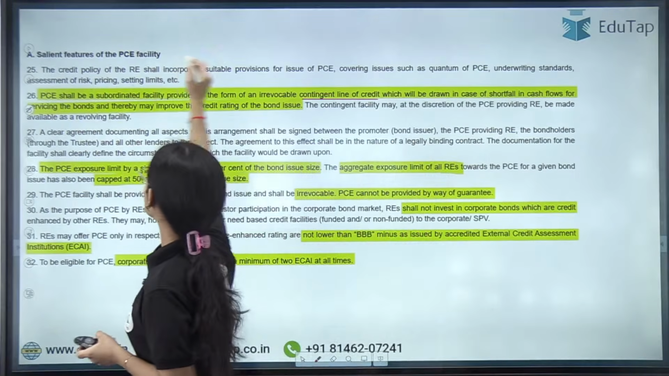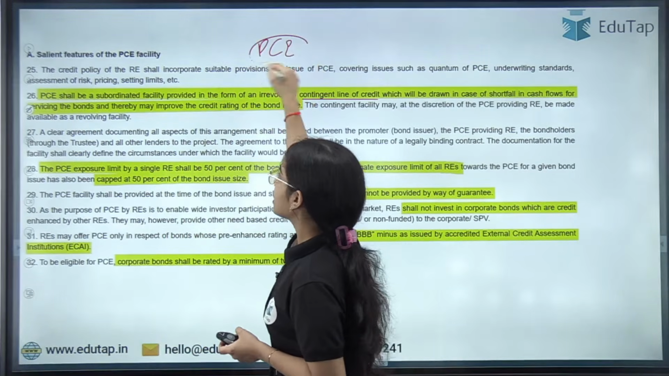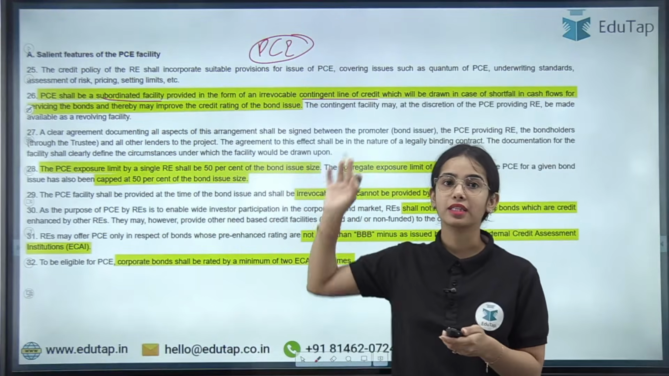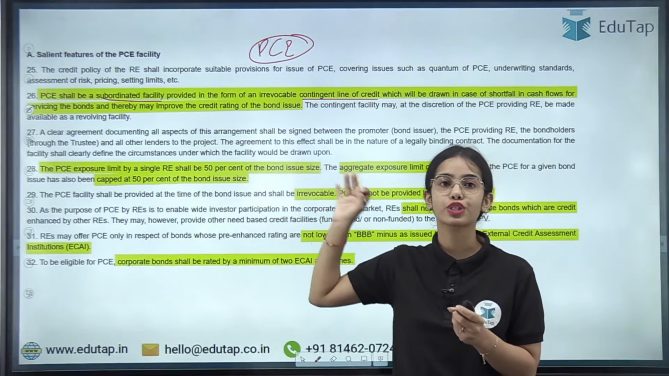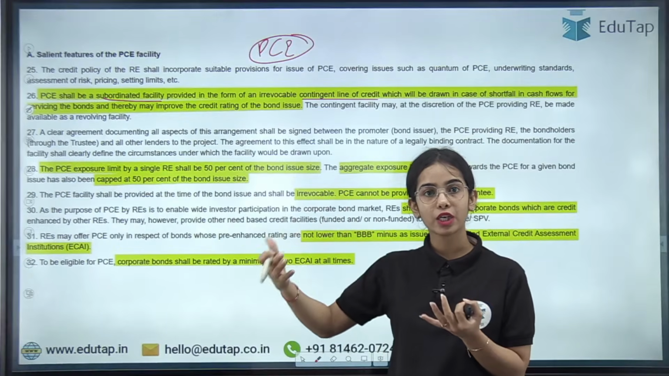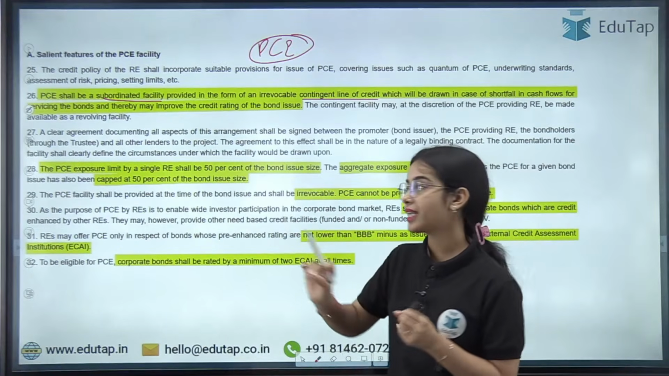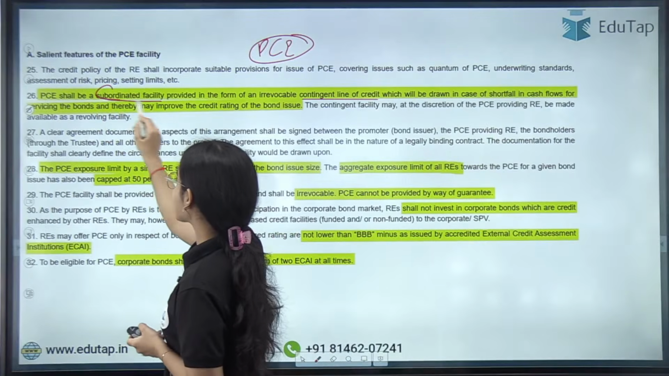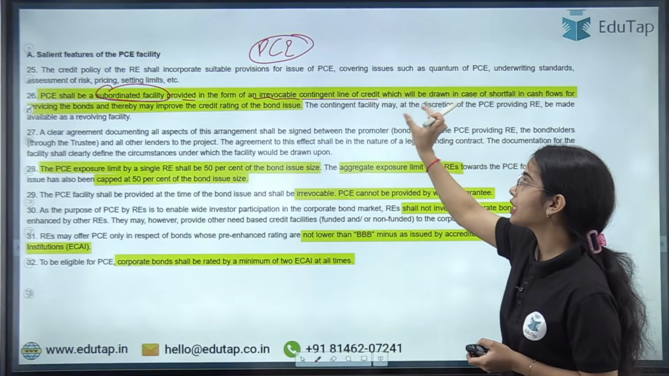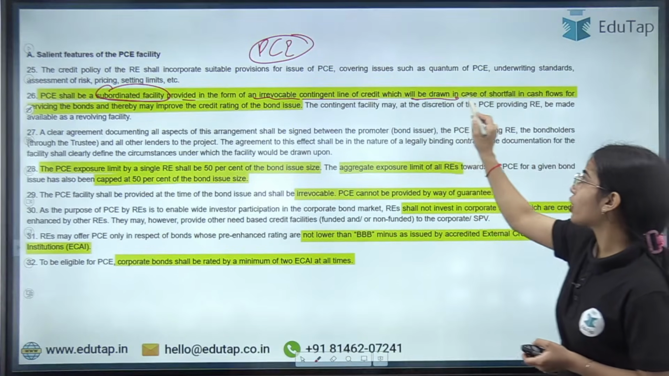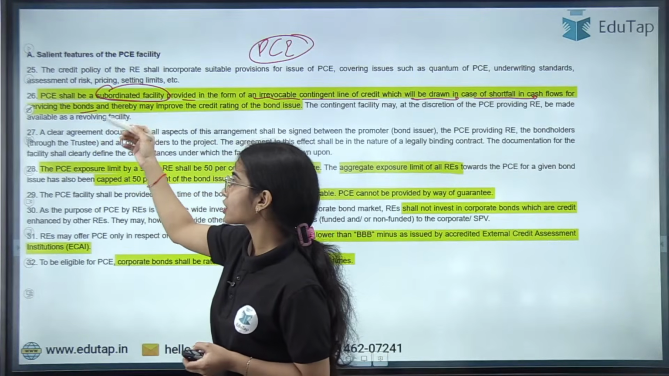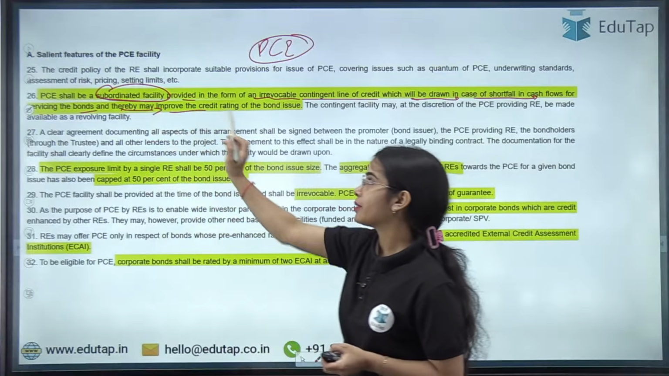So partial credit enhancement, this shall be a subordinated facility. This is the facility that is provided by the scheduled commercial banks, all India financial institutions, or NBFCs, including housing finance companies that are in the middle layer or above. So these entities can provide the partial credit enhancement. That is a subordinated facility provided in the form of an irrevocable contingent line of credit, which will be drawn in case of shortfall in cash flows for servicing the bonds, and thereby improve the credit rating.